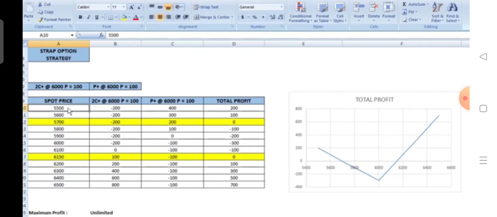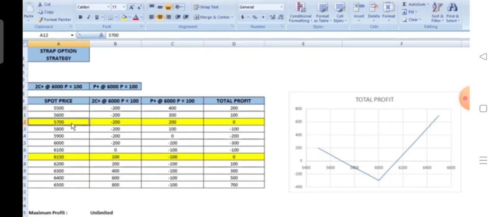If the price is at 5,500, both our call options lapse, we lose the entire premium of 200 rupees. Our put option gets exercised and the PL is 400 from this leg. So the total profit generated from this strategy is minus 200 plus 400, which is 200 rupees, if the spot price is 5,500 on expiry.